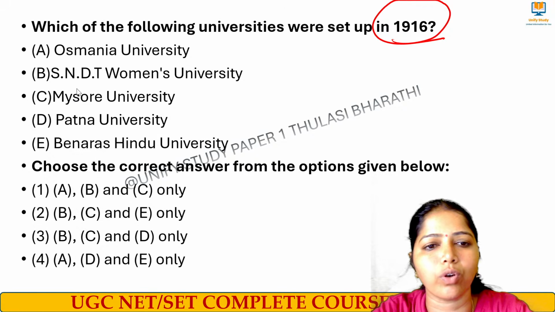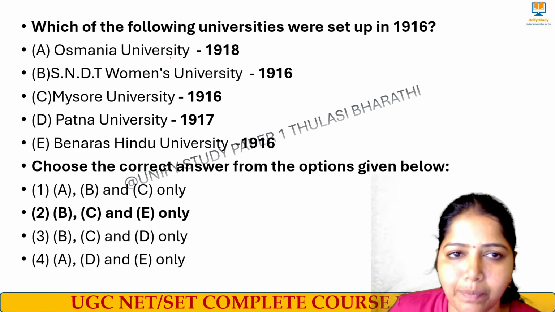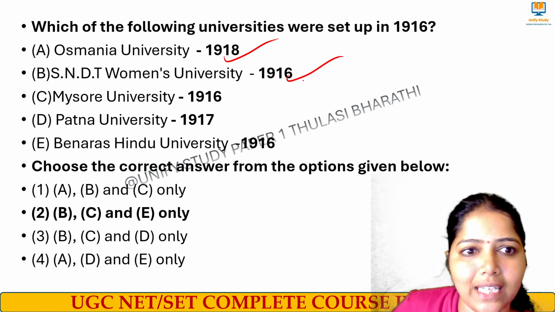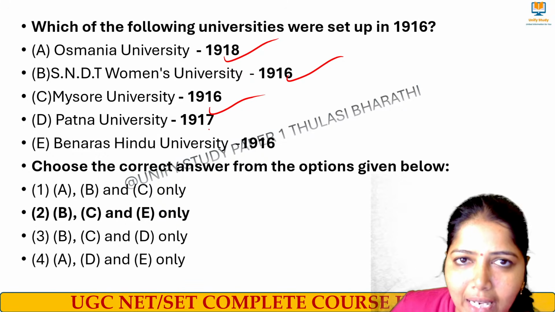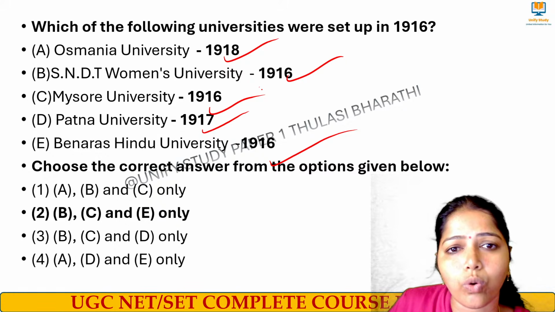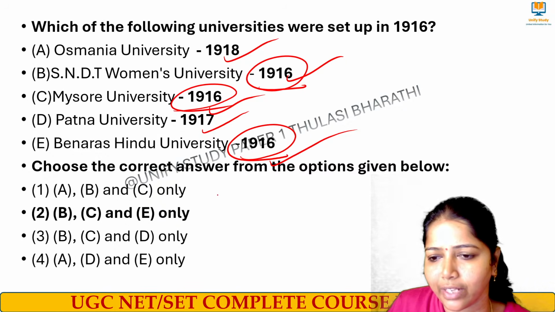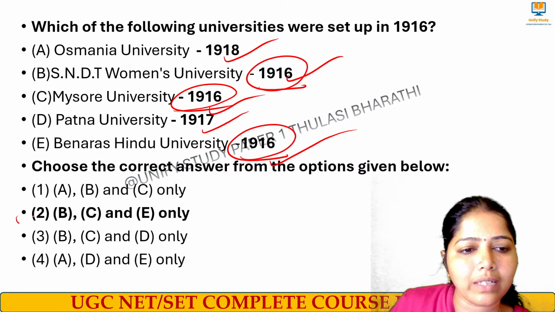Yes, the right answer for this question is option number 2. See, Osmania University 1918, SNDT 1916, Mysore University 1916, Patna University 1917, Banaras Hindu University 1916. So we had B, C, and E. All right, answer number 2 is the right answer.